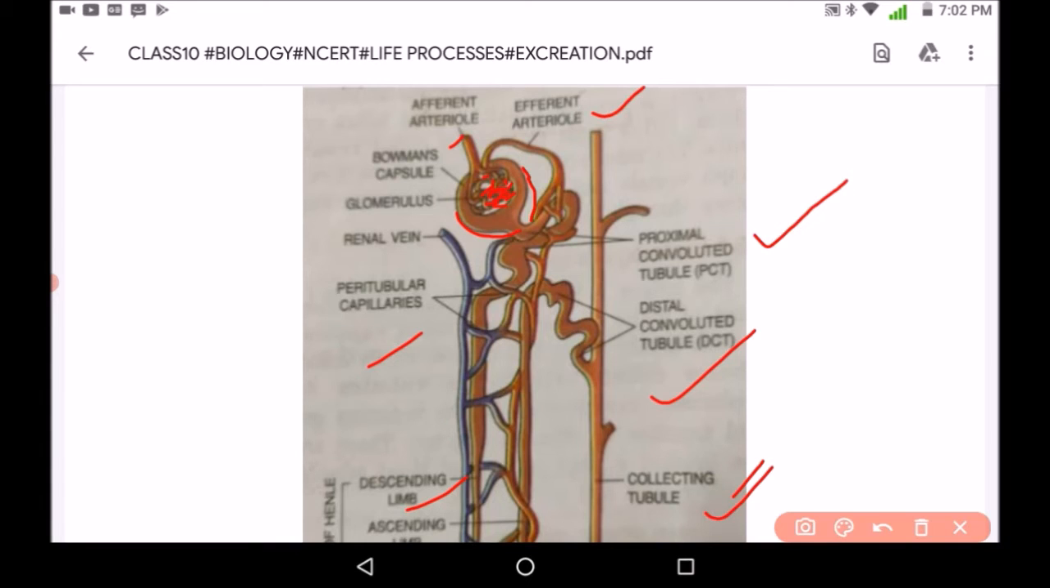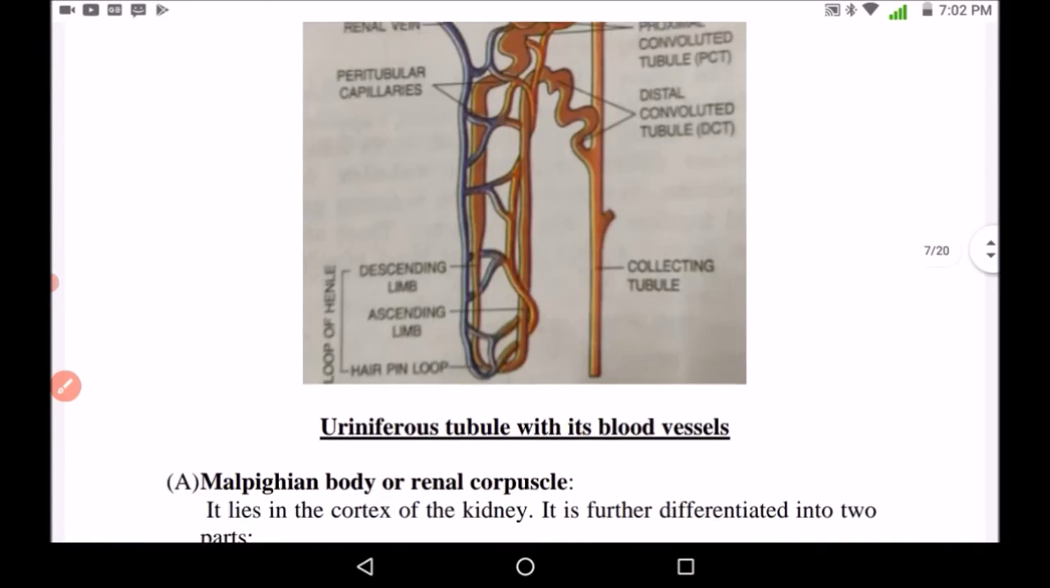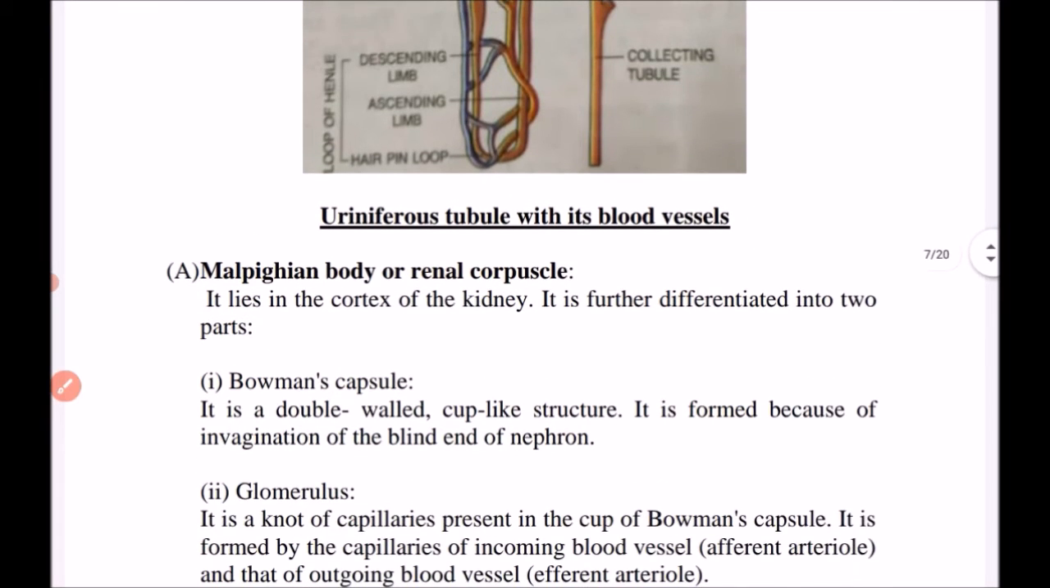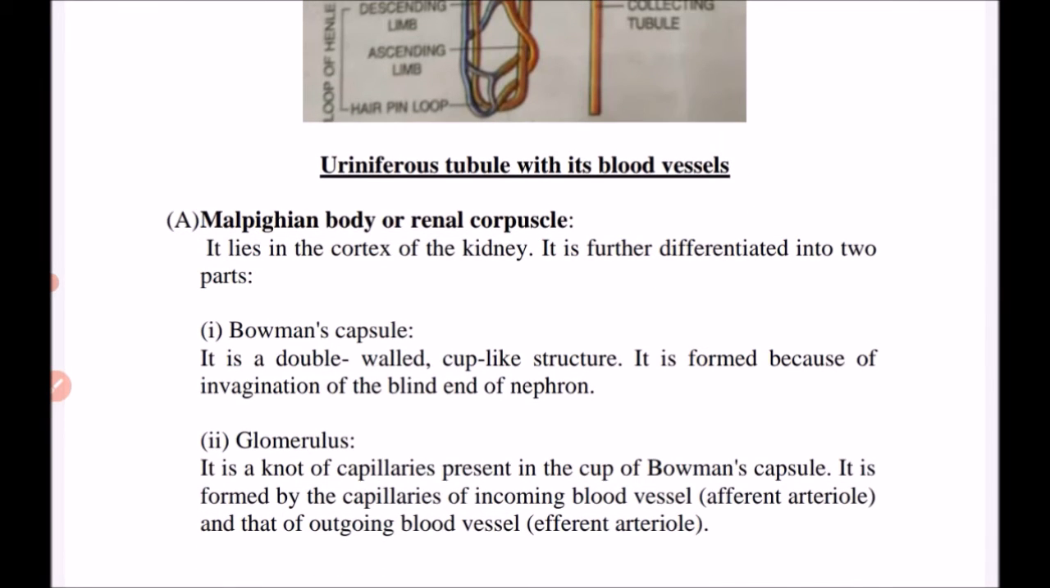So this diagram is very important, and you should know various parts of this nephron. What is the function of afferent arteriole? What is the function of efferent? What is the function of collecting duct? You should know the various parts and function of each and every part. First, we will study Malpighian body or renal corpuscle.